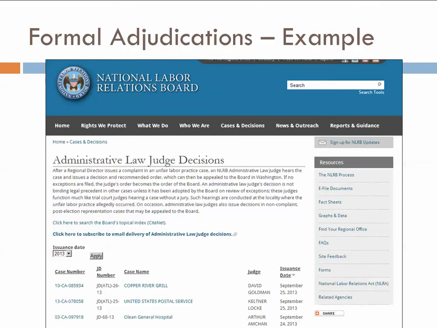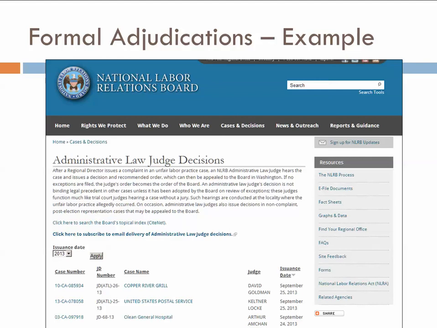The next type we want to talk a little bit about are formal adjudications. Formal adjudications look more like the decisions we're used to seeing at the court level. They're quasi-judicial in nature. They'll have witnesses, there's a record of the proceedings, there's a written decision. These decisions are usually published and made available to the public. Usually we see an administrative law judge issuing the initial decision, and that decision can be accepted or reviewed by a decision of the commissioners or the board.